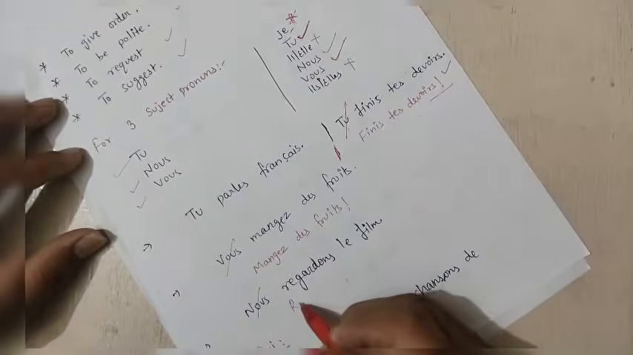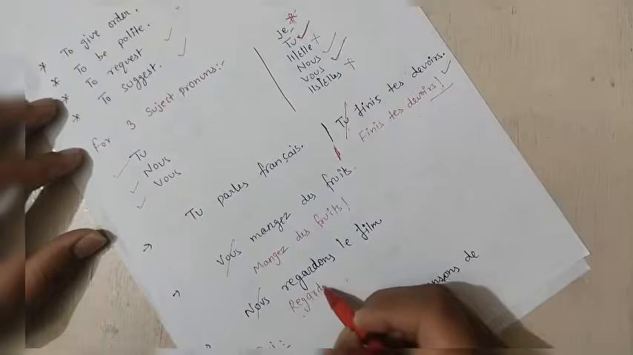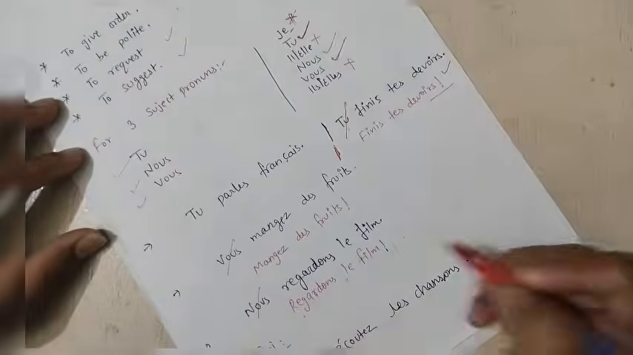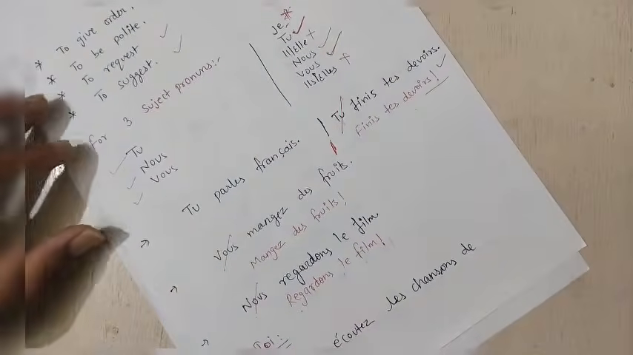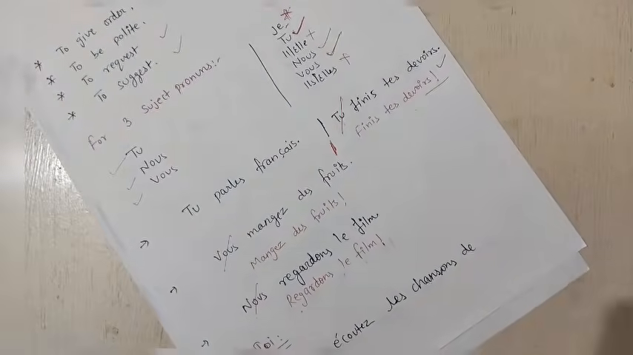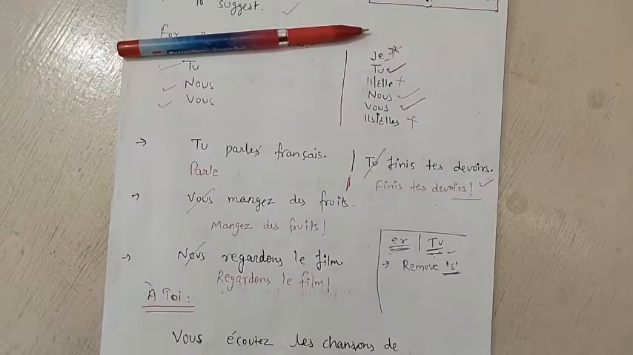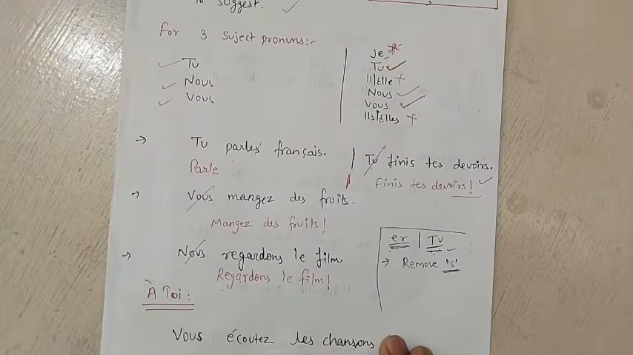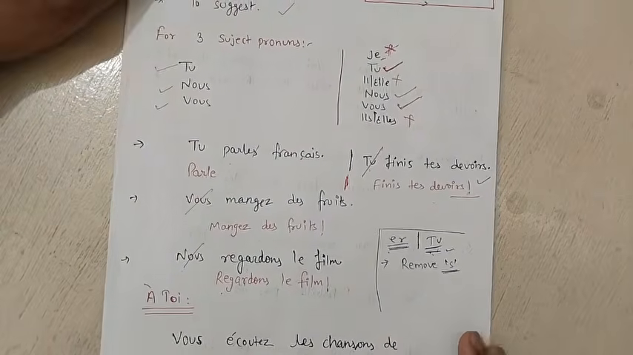So now it becomes regardons le film. Regardons le film. Like let's watch the movie. Let's watch. So I hope till here it is clear. Like what we are doing, we are removing the subject pronouns and we are writing the sentence.